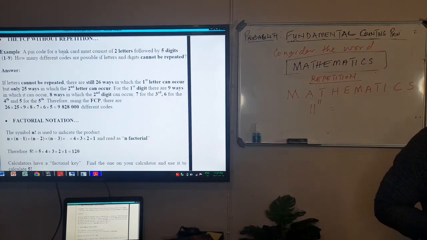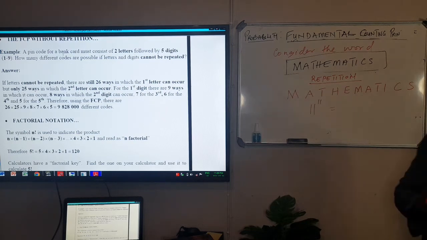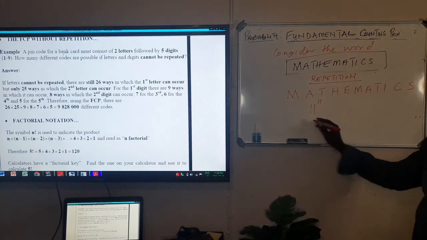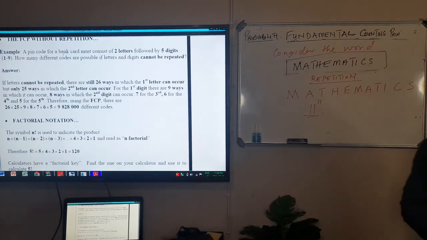So when I press 11 to the power 11, it gives you a number that is so huge. So yeah, you can even leave your answer like that. The answer is 11 to the power 11. Okay.